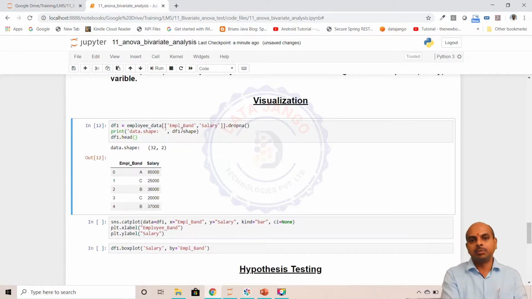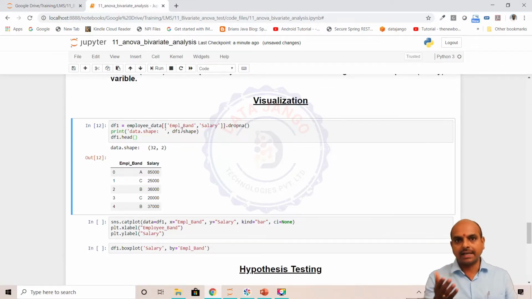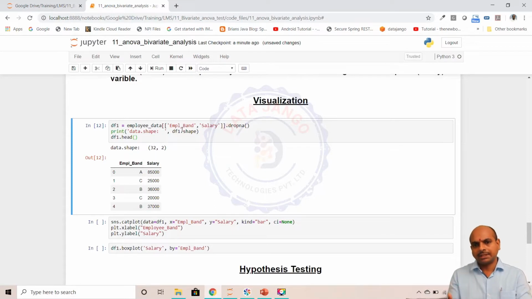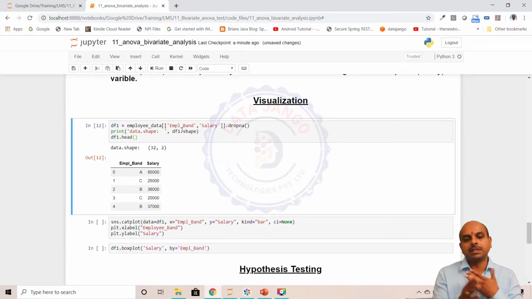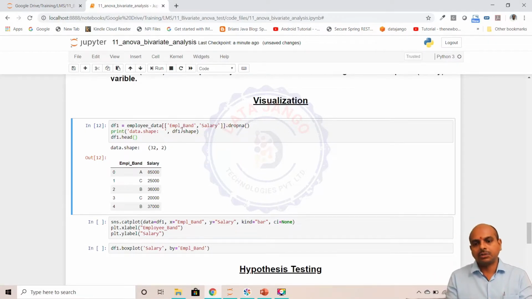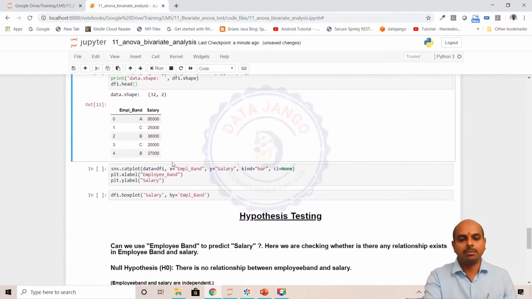Employee band is the input variable and the salary is the output variable. We are trying to understand whether employee band has got impact on salary or not. I think you remember, we actually try to take different bands. Three bands are there. In those three bands, are the mean and standard deviations different or not? If they are different, the feature is important. If they are not, the feature is not important. Here we will try to see the hypothesis testing way. We know the theory, but we will look at the hypothesis testing way.